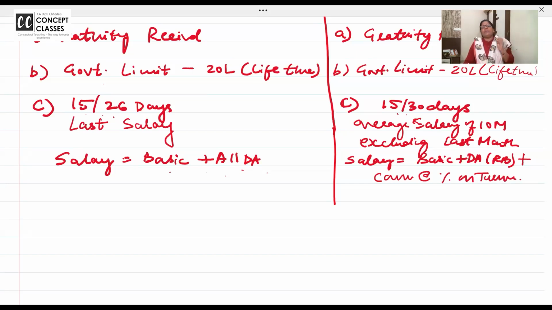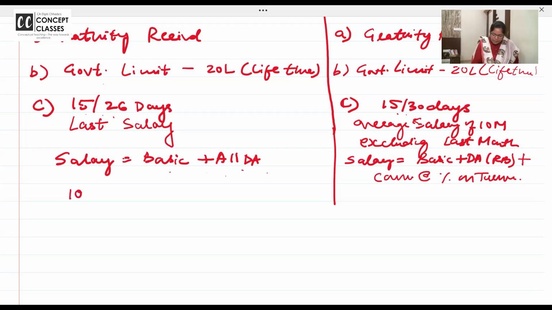Ma'am, I don't give commission as a percentage on turnover to my employee. I give monthly commission. Will I include it here for calculation? Answer is no. Many organizations, they give 5,000 per month fixed commission to employee. It will not be included.